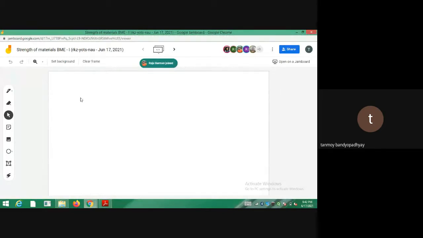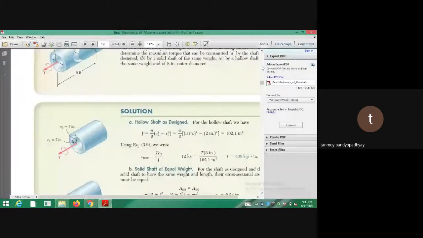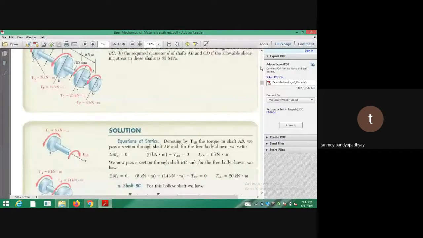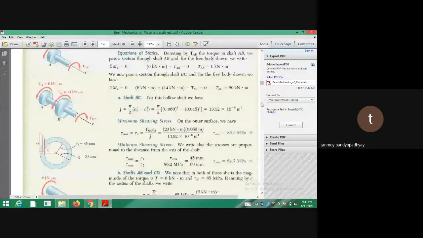Okay, so let us start with some of the problems. So initially, let us do a sample problem. So let us first do this sample problem because these are some sort of problems that generally help us to understand many things. So problem 3.3.